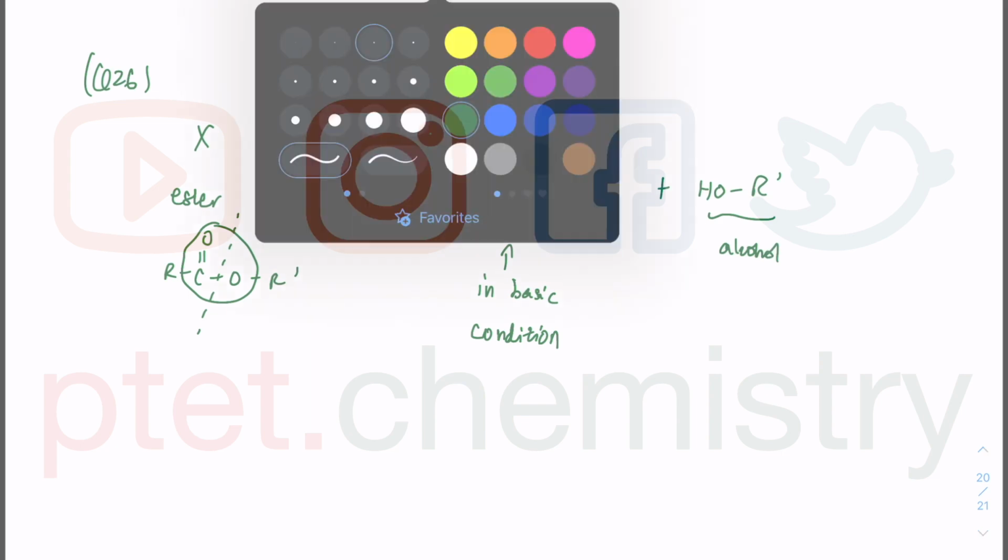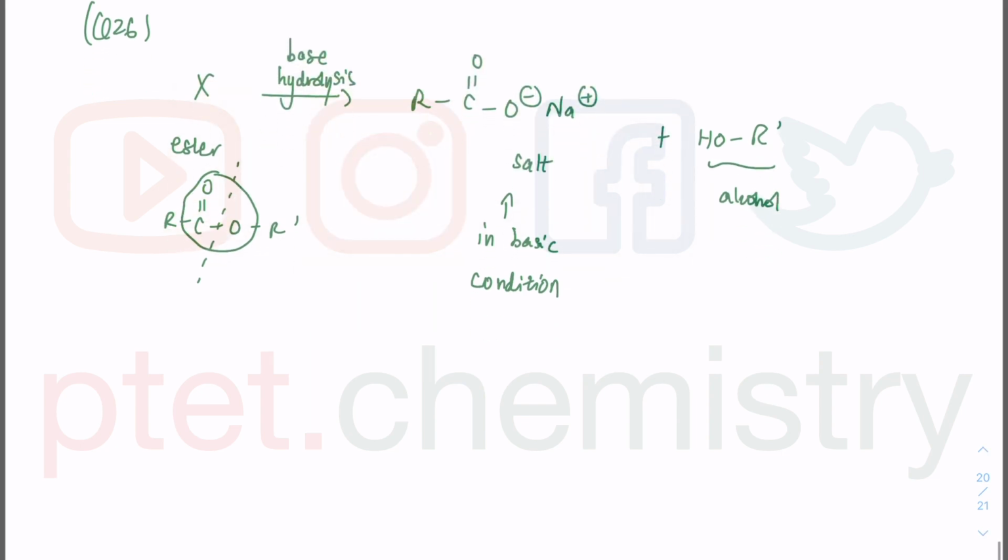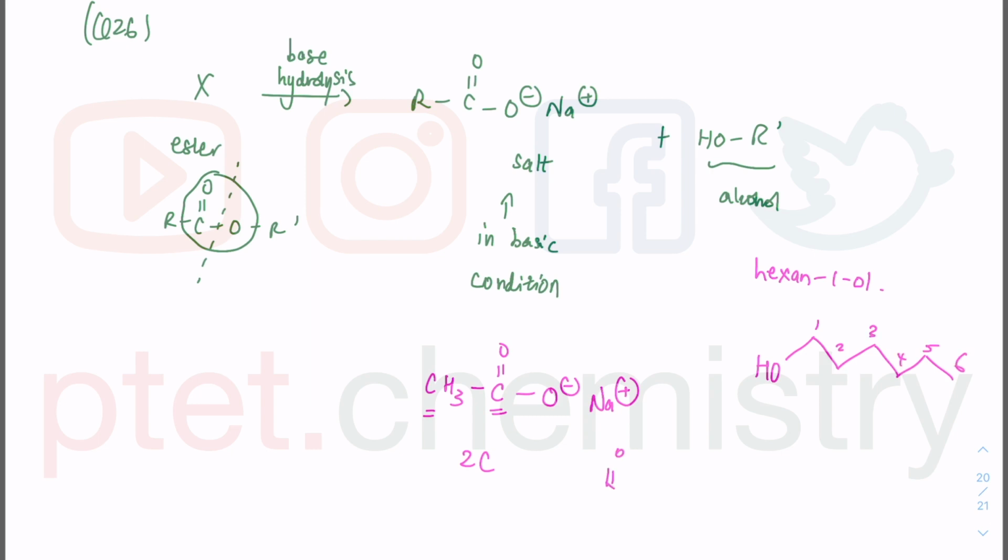Now looking at the question, what are we told? We are told that we get sodium ethanoate. Ethanoate means 2 carbon. So there's a 2 carbon carboxylic acid, and we have hexan-1-ol. So hexan-1-ol, if I just quickly draw the skeletal formula, HO, 1 2 3 4 5 6, 1 2 3 4 5 6. If I quickly draw that skeletal formula, it's going to look like that and that.